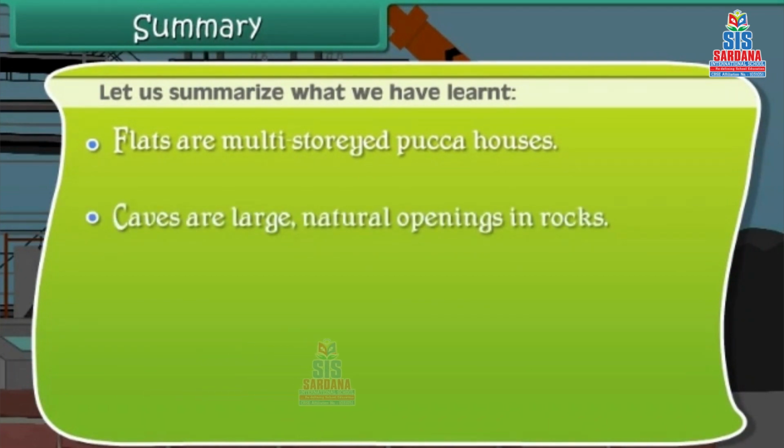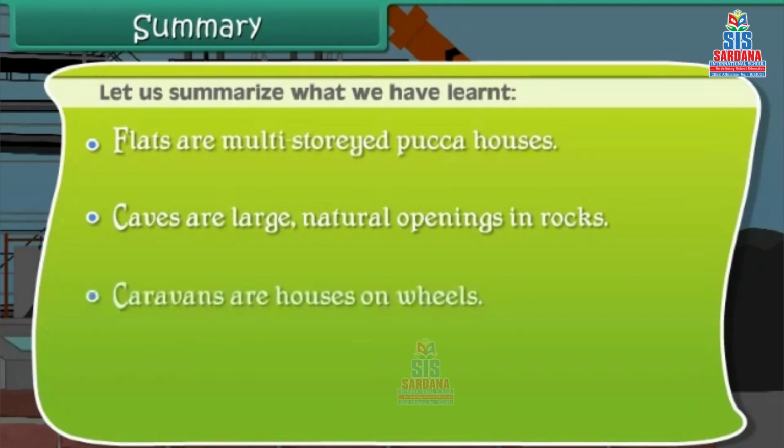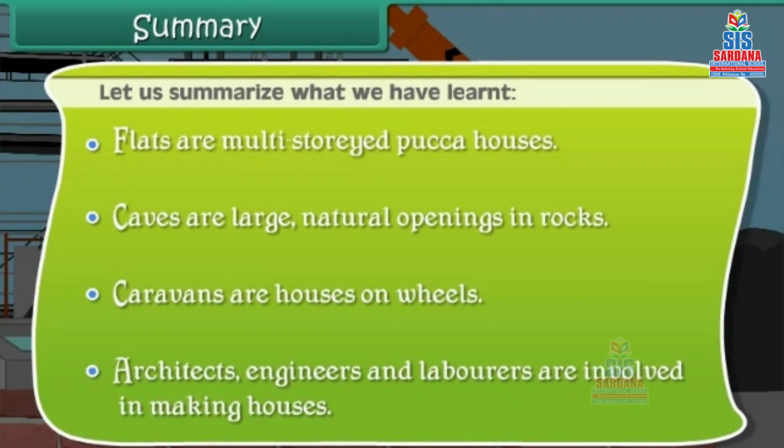Caves are large natural openings in rocks. Caravans are houses on wheels. Architects, engineers, and laborers are involved in making houses.